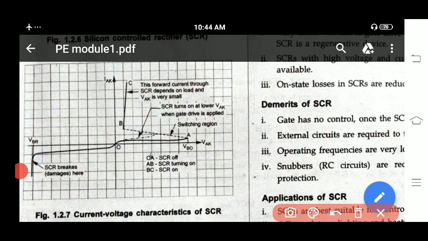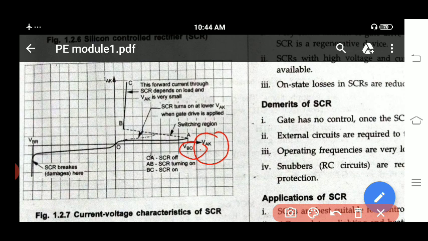So let us consider that in the first case we will not apply any gate voltage. Then what happens? You have to increase VAK to the maximum value. So here you have applied VAK, up to breakover voltage, VBO they have written. Whenever VAK reaches VBO, then only this SCR turns on, even though you don't apply any gate voltage.